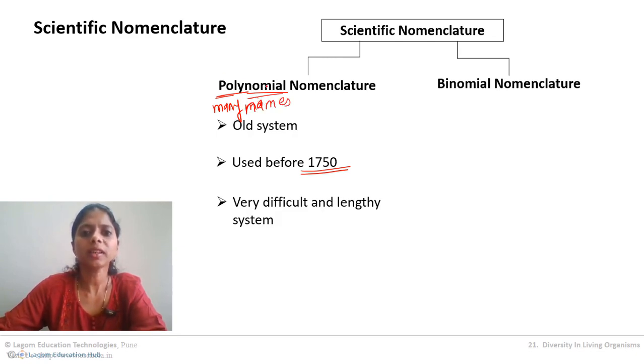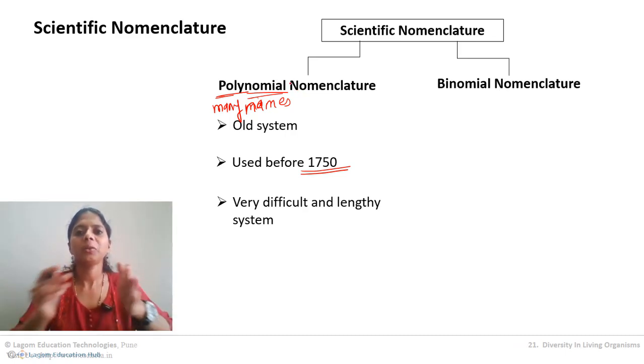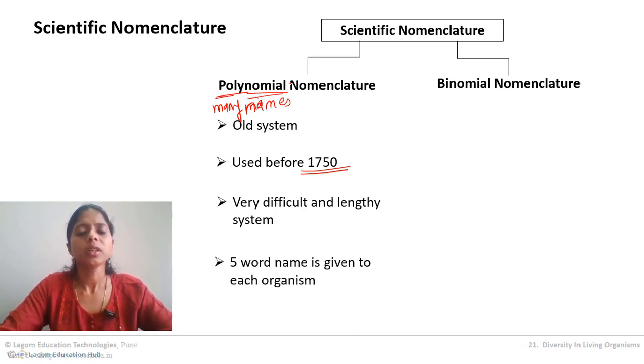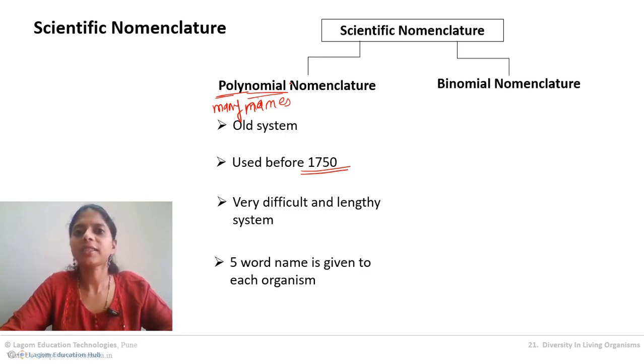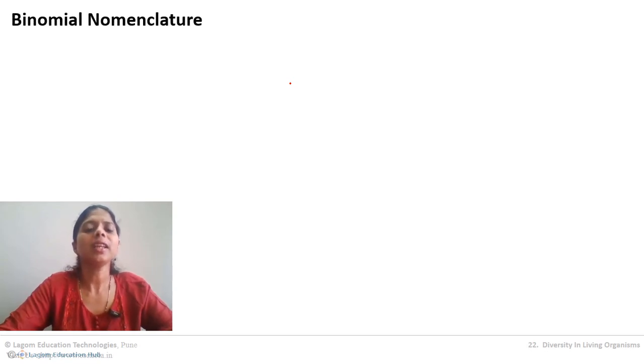So to name a single small bacterium, I need to write 5 different names. Okay, 5 different words. To name a small alga, small fungus, small bacterium, I need to use such a long 5 different words. So it is so difficult to use, so inconvenient to use, even inconvenient to write, inconvenient to remember. So shortly, this system is out of the way. It is not used afterward. So binomial nomenclature is the system which we use today, and we are going to study that system in detail. So let us begin studying binomial nomenclature.